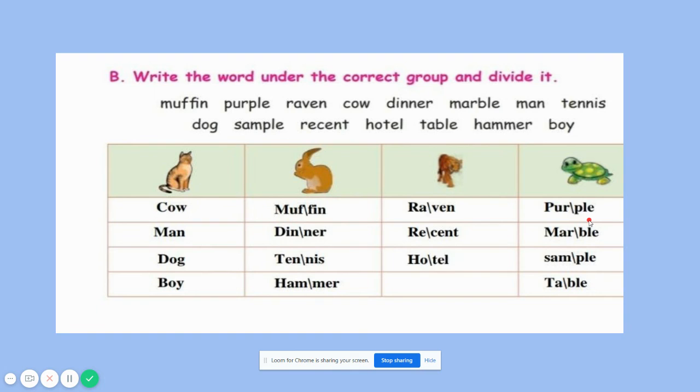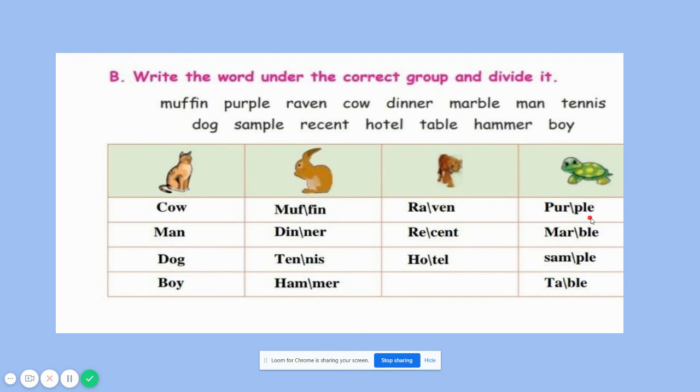So if the words are ending with LE before a consonant, then we need to divide the word before the consonant. Yes, see, purple, marble, sample, table, all these are words ending with LE, and before that we are having a consonant, so that's why we are dividing the word before the consonant.